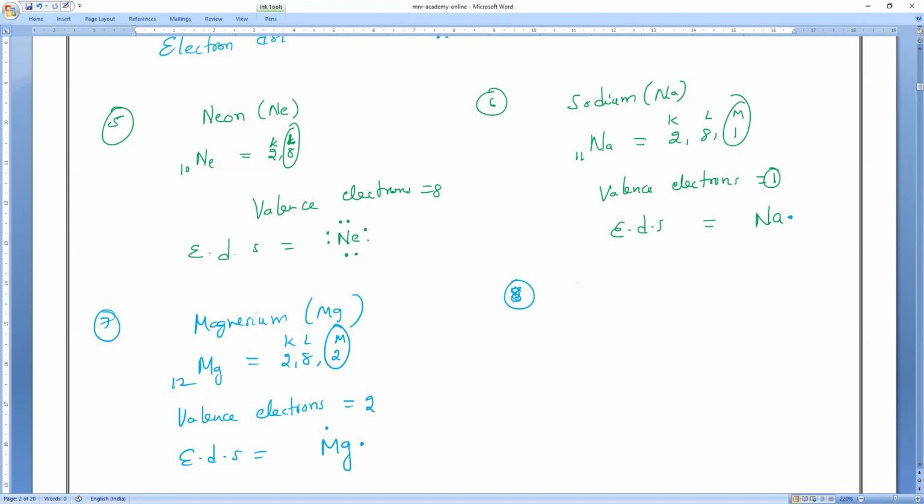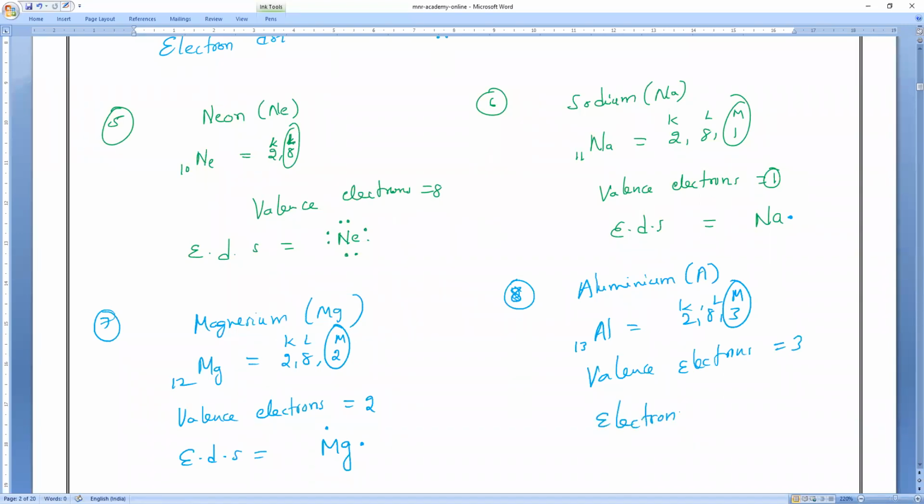Next one is aluminum. Tell me, what is the atomic number? We are studying from the first chapter. Aluminum is 13, so 2, 8, 3 in K, L, M. What are the valence electrons? Valence electrons, how many? Electron dot structure of aluminum: 3 electrons, so 1, 2, and 3.